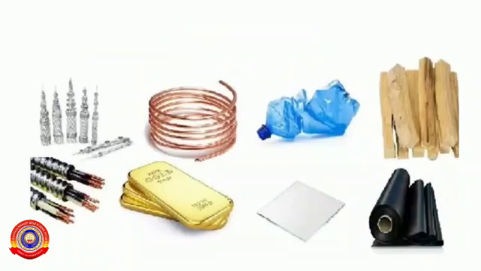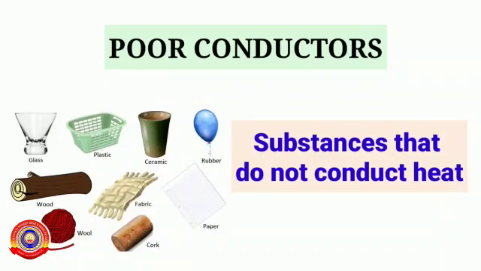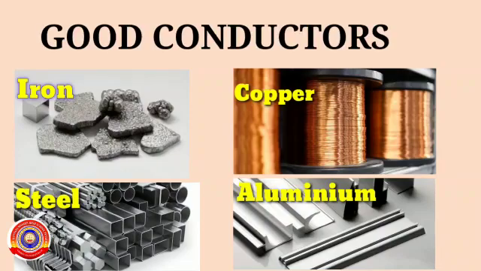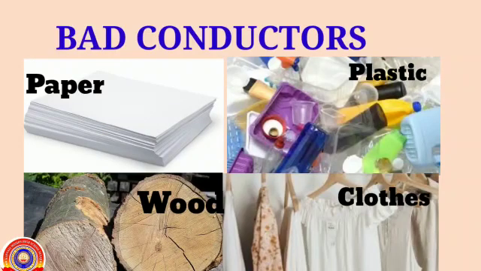Now you know some substances allow heat to pass through it and some do not. Based on this, the substances that conduct heat very well are termed as good conductors and those which do not are termed as poor conductors. Iron, copper, steel and aluminium are examples for good conductors. Paper, plastic, wood and cloth are examples for bad conductors.